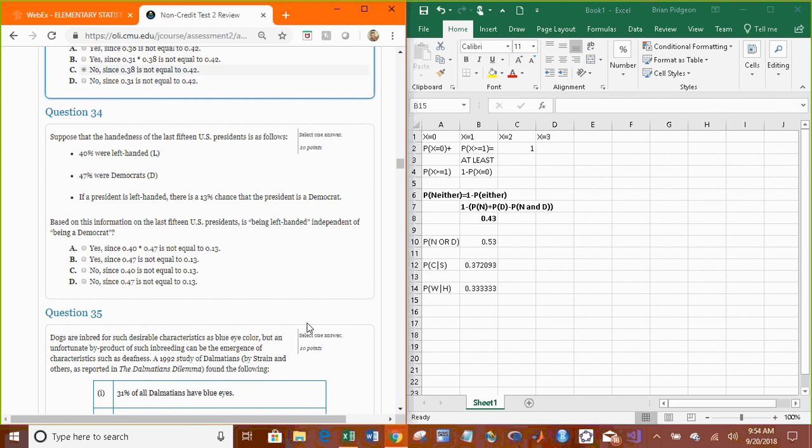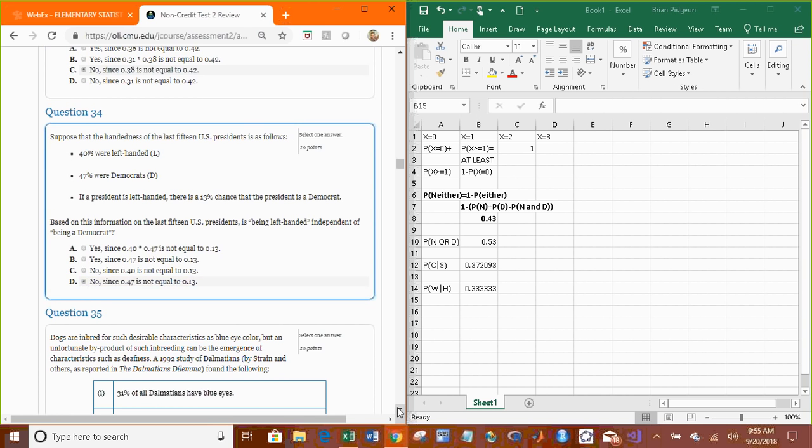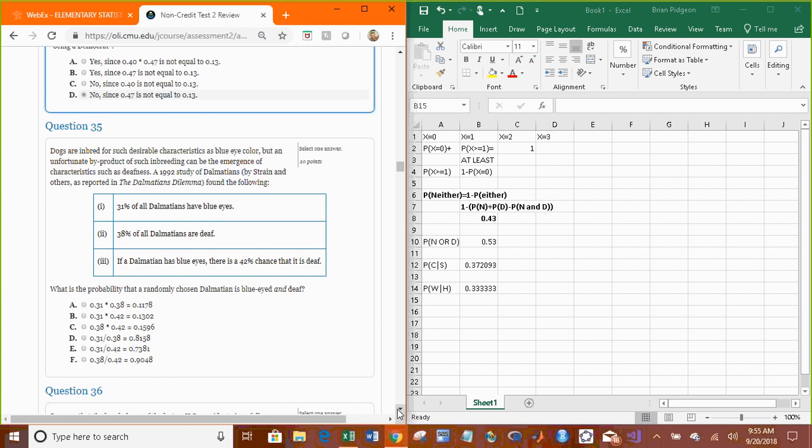The handedness of the last 15 U.S. presidents is as follows. 40% were left-handed, 47% were Democrat. If a president is left-handed, there's a 13% chance that it's a Democrat. Is being left-handed independent of being a Democrat? Well, no. Because if they're independent, the probability of being a Democrat will be the same, but 47% is not equal to 13%. Okay?